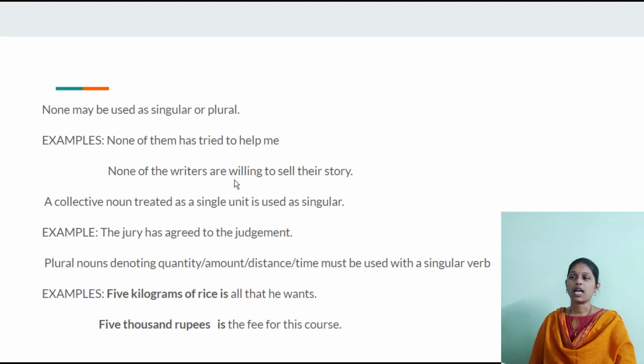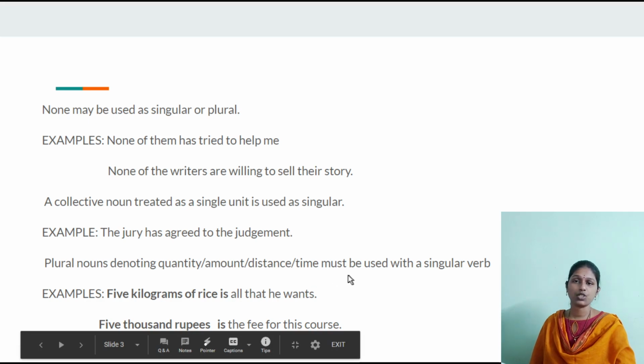Okay, and a collective noun treated as a single unit is used as singular. So collective nouns used as single unit, then it is considered as singular. So singular verb is used. So the jury has agreed to the judgment. So here the jury is a collective noun, but it is treated as a single unit here. So we used a singular verb, has. Okay, what is the plural form of has? Have.